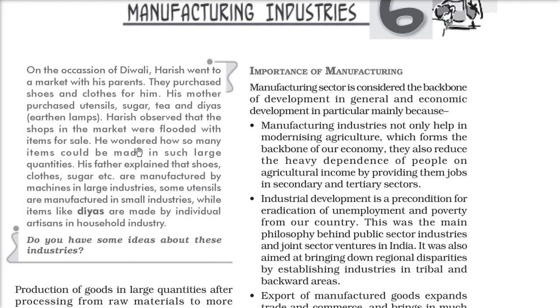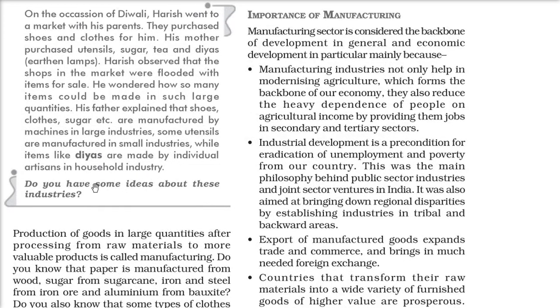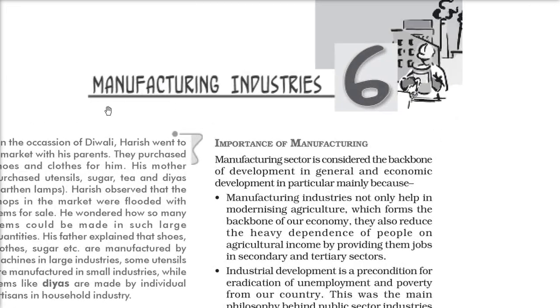So when he sees all the products, his father explained that the shoes, clothes, sugar that they are buying are made either in large industries using big machines, or utensils manufactured in small industries, or diyas made by hand by artisans in household industry. So what is manufacturing?